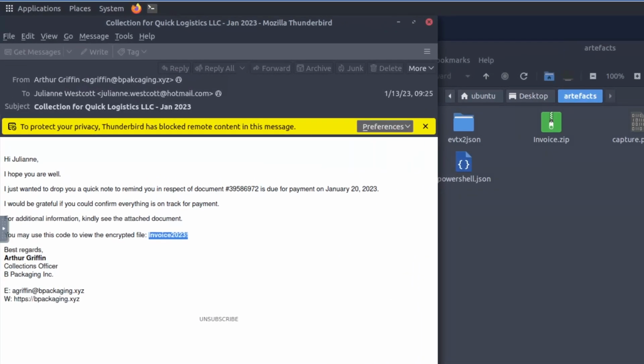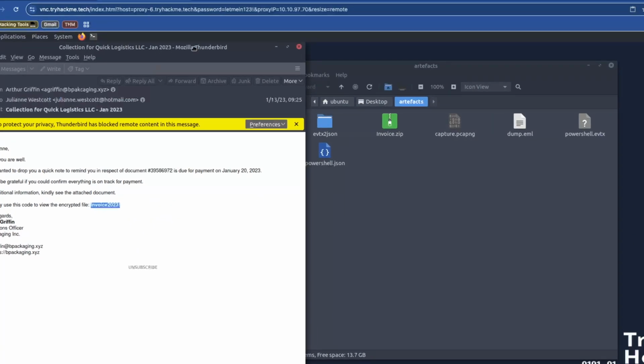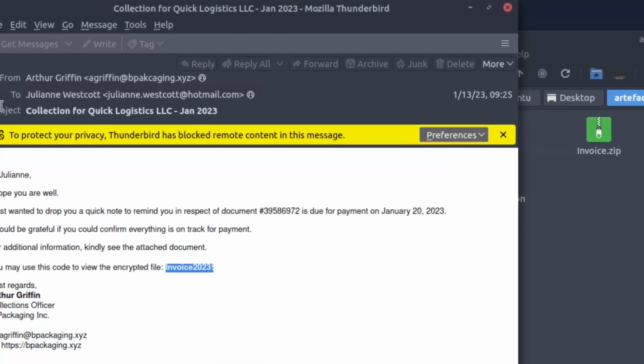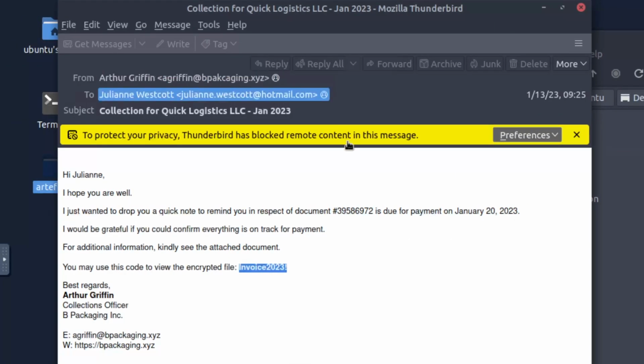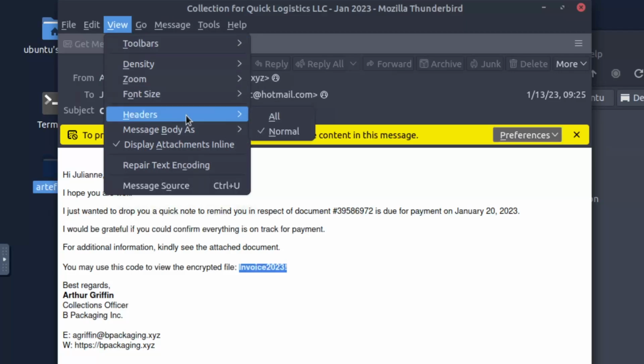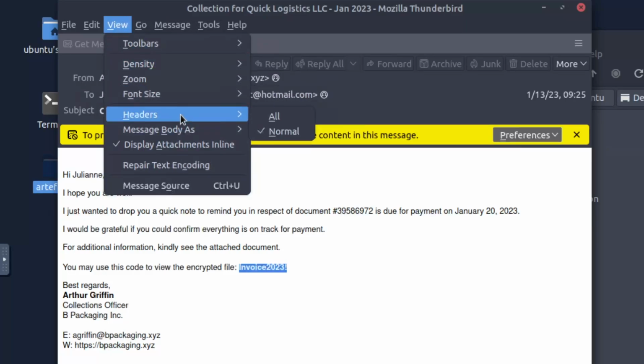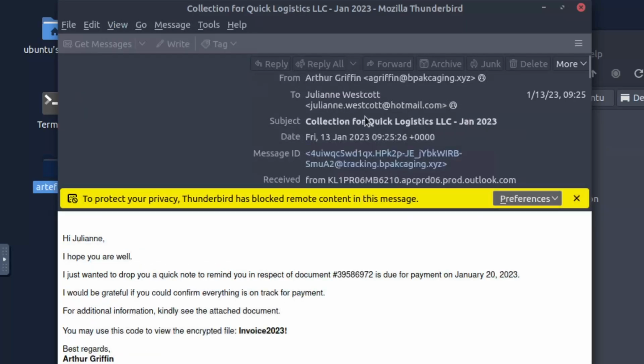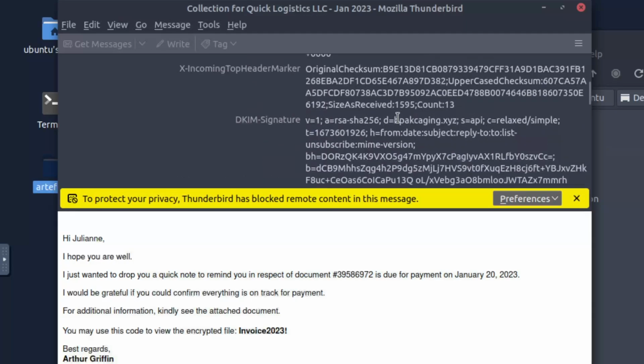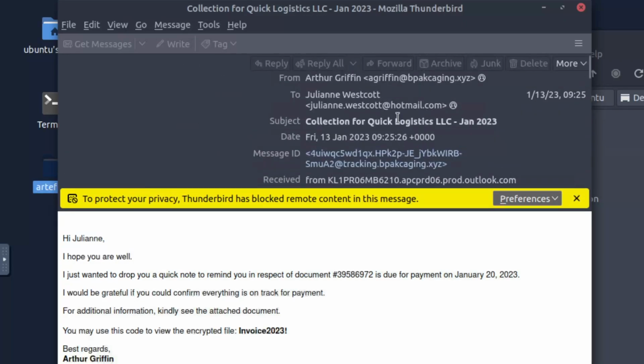So let's zoom in here a little bit. Okay, here we go. All right, so there's a few different ways that we can access this information. Usually if you go to view, you'll be able to look at headers, and typically it's just the normal headers, which is what you see right up here. If you go to view, then headers, and do all headers, it gives you all of the headers up here, and it's kind of difficult to search through this.